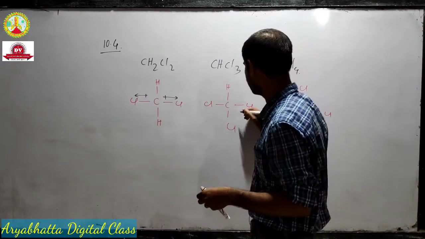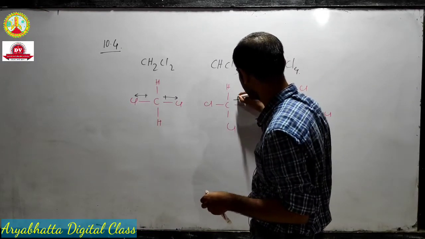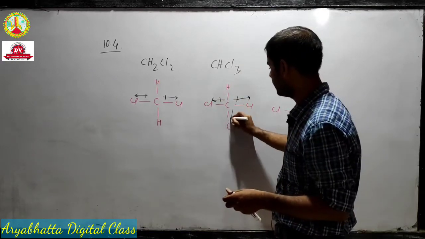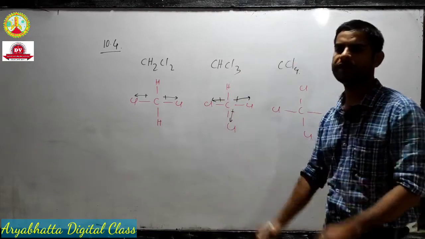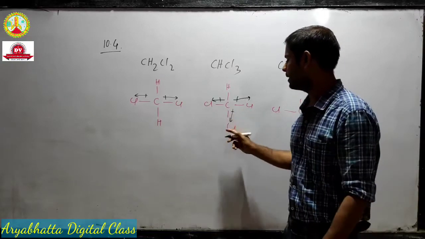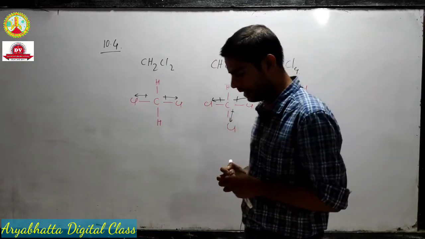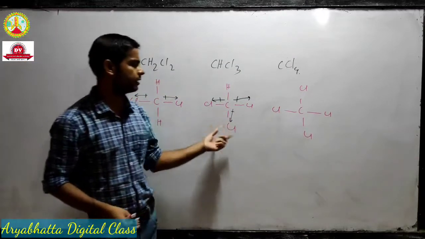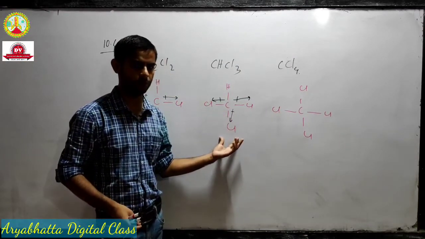In this situation, this dipole will cancel out, but this dipole will remain because it cannot be cancelled by another. There is no other chlorine to cancel this dipole, so it will have a permanent dipole.